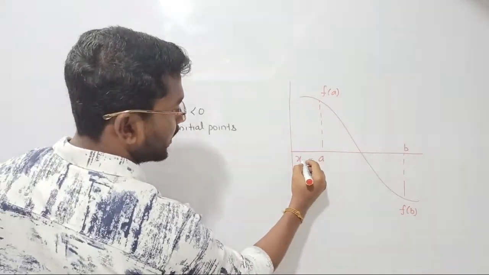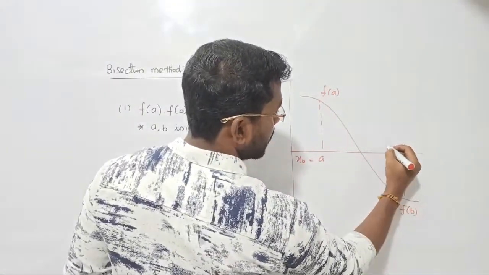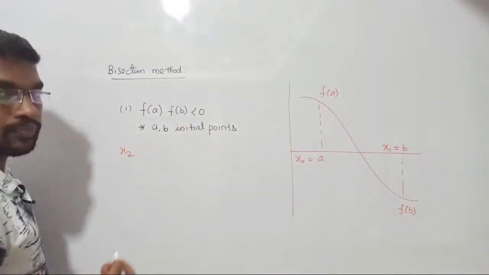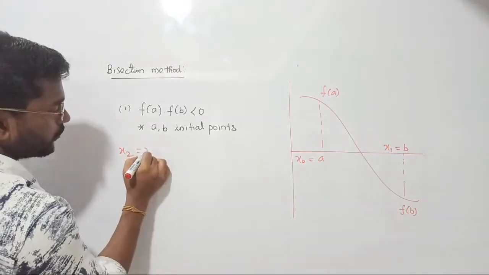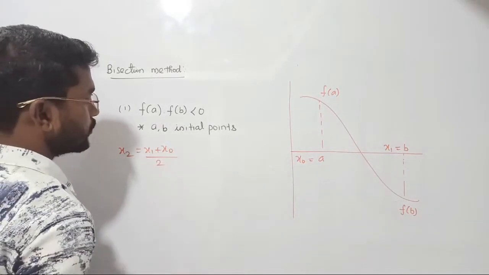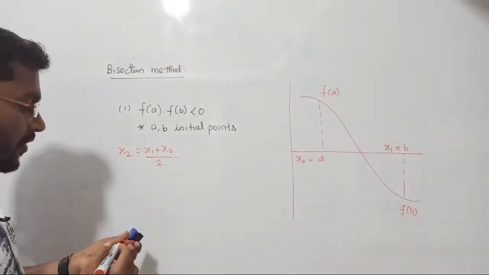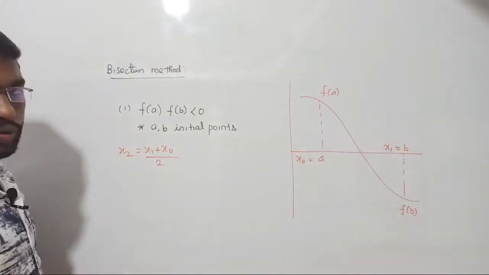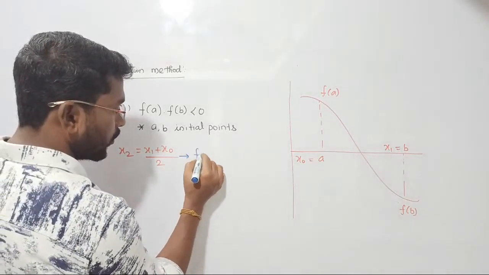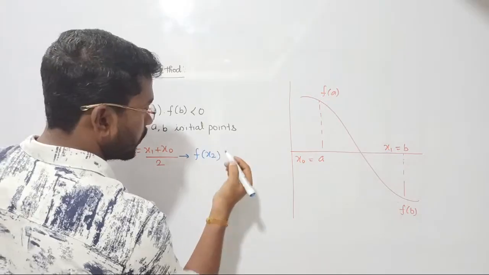Let me call them x0. Let me call this one as x1. Now in order to obtain the value of x2, the next root, if you want the next root, you should find out the average value of the previous 2 roots, x1 plus x2 by 2. Right? If you take the average of these 2, you will get one more root. Now that a next root comes, for this root you have to find out the value of f of x2.